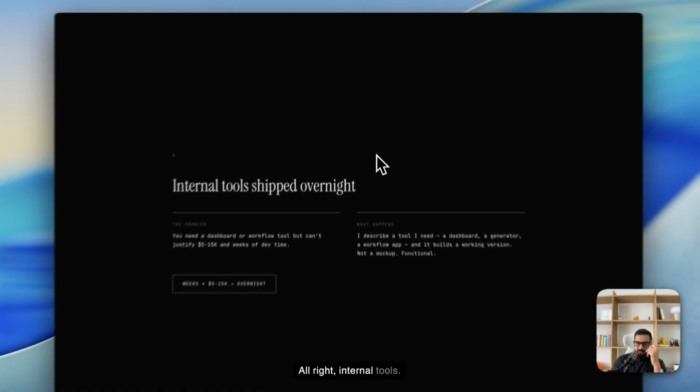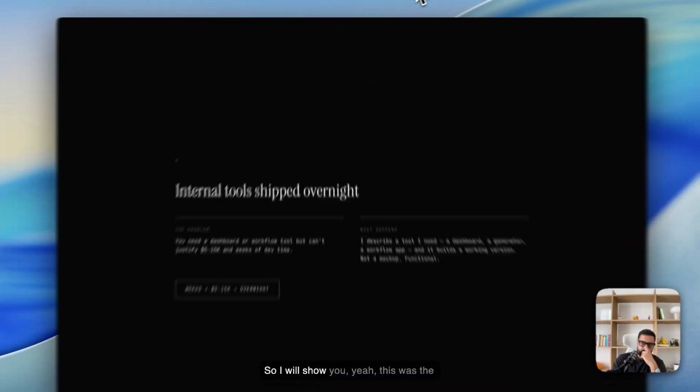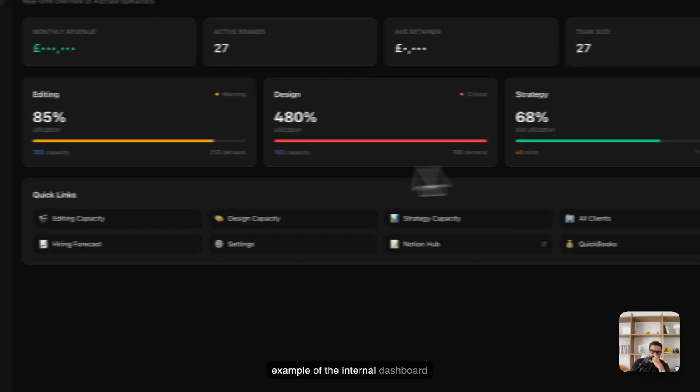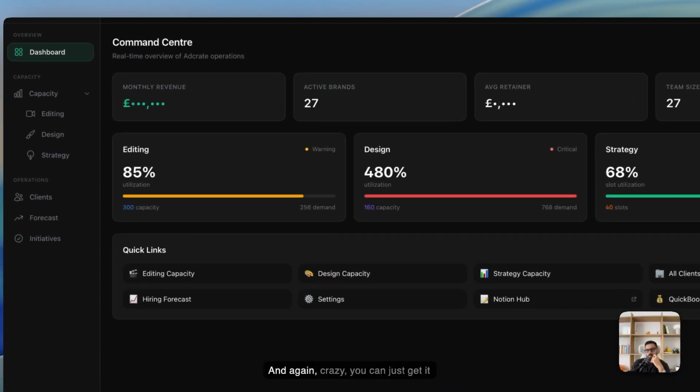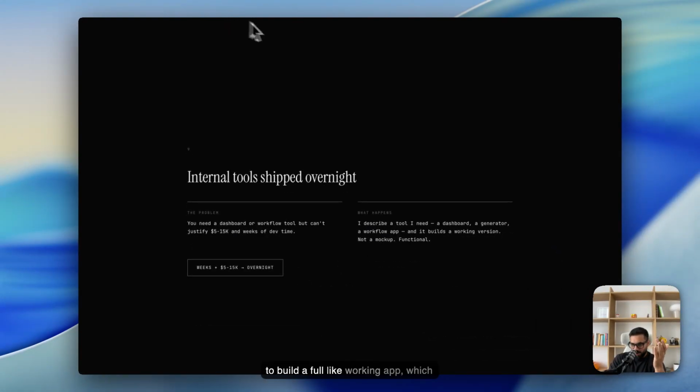All right. Internal tools. So different dashboards and different ops systems as well. So I will show you, this was the example of the internal dashboard that we've built out. And again, crazy. You can just get it to build a full working app, which is bizarre because this, even with Claude Code, would take you a while because you're doing approvals and all of this stuff. It's making the design. I can send references, and it just refines it and tweaks it more and more.